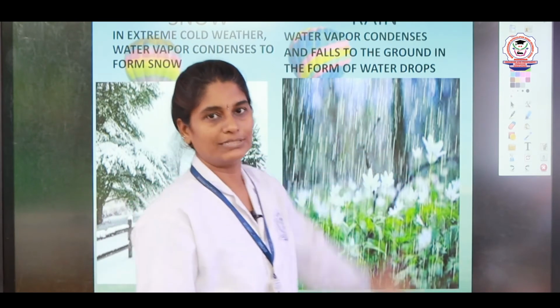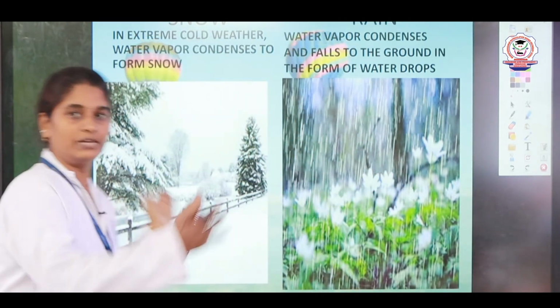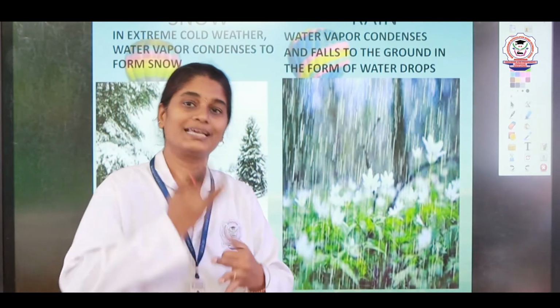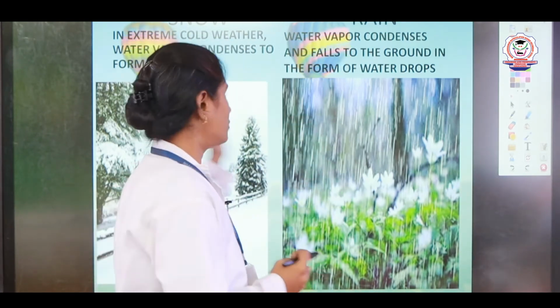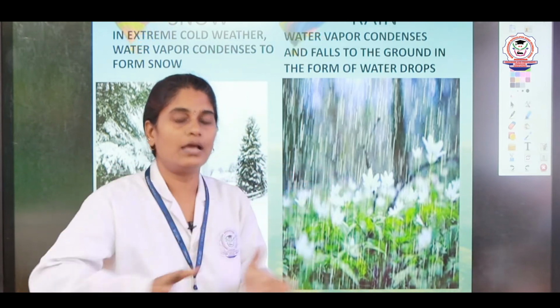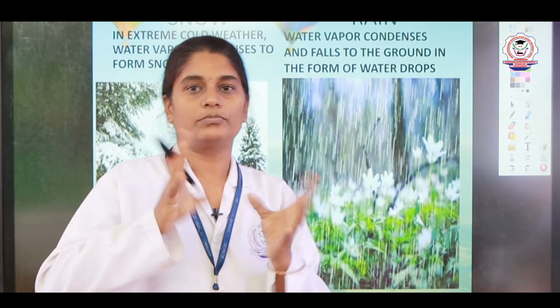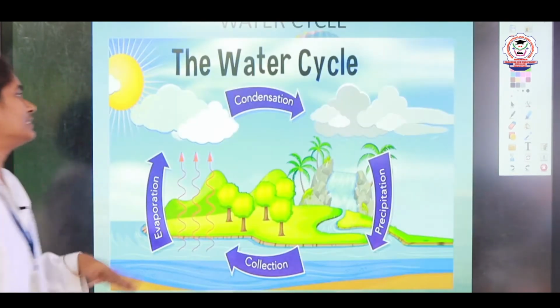This we call rain. So, you learnt the differences between dew drops, fog, frost, hail, snow and rain, right. In all these processes when the water vapor condenses, there are many names we give to the change of water, right. So, now let us see the water cycle.